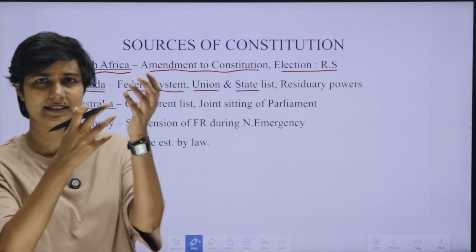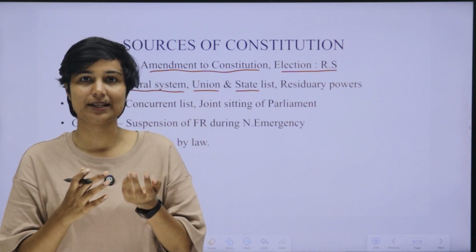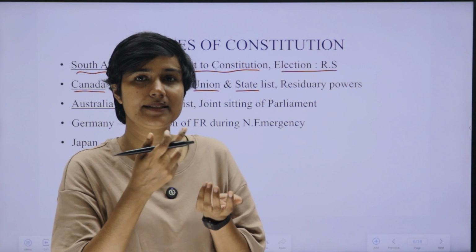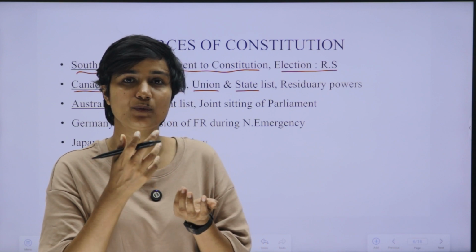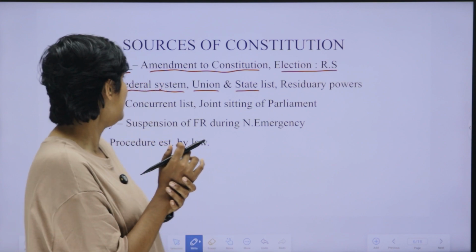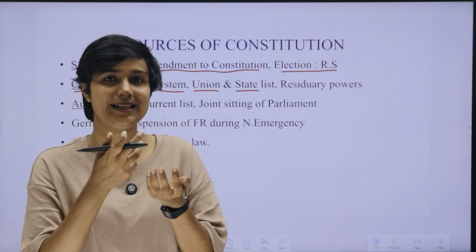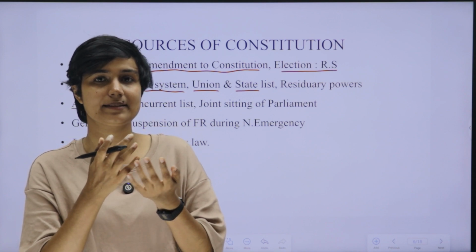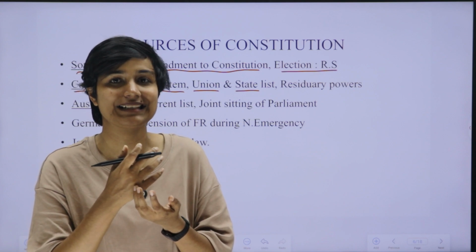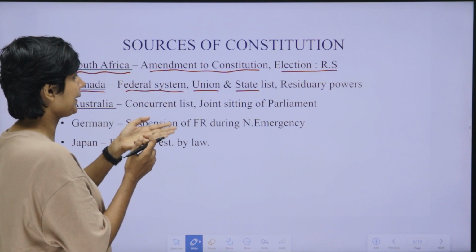Union list means there are certain subjects in the list in which the union government has to make legislation. State list means certain subjects included in the state list in which the concerned state governments make legislations. And there is also the concurrent list. These lists are seen as part of the federalism concept. So, these all were taken from the Constitution of Canada.